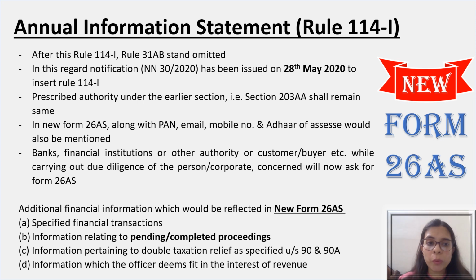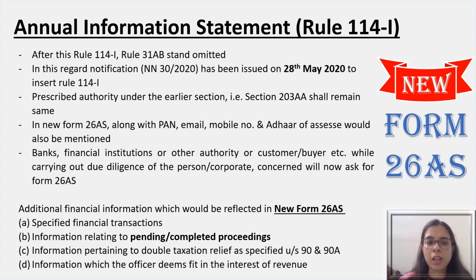And in the new Form 26AS, along with PAN, the email address, mobile number, and Aadhaar number of the assessee would also be mentioned. PAN will remain, but all these particulars will also be there. So make it confidential and do not share it casually, as chances of fraud could be there.